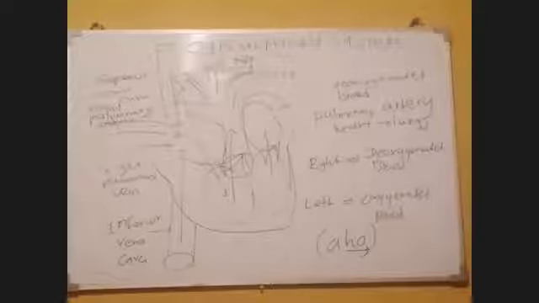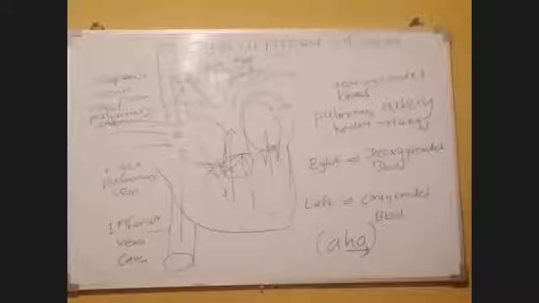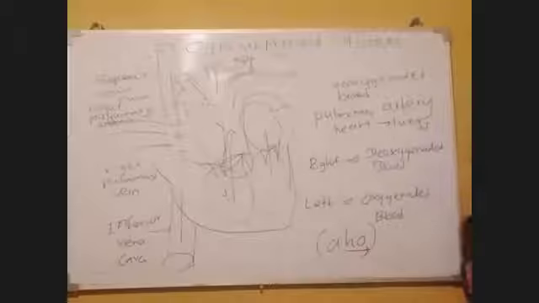Veins carry blood from organs towards heart. Towards heart. Okay. Then write the other point.